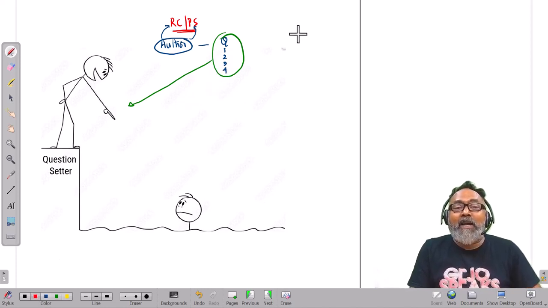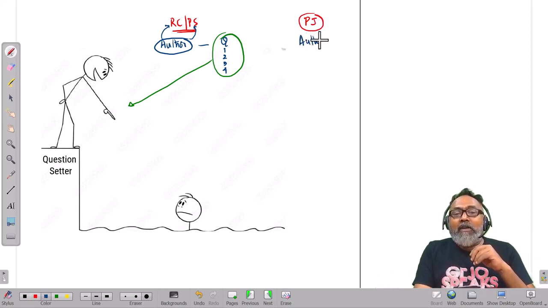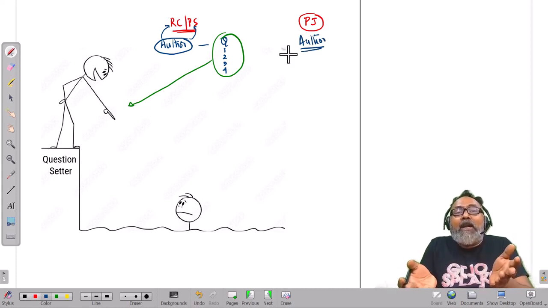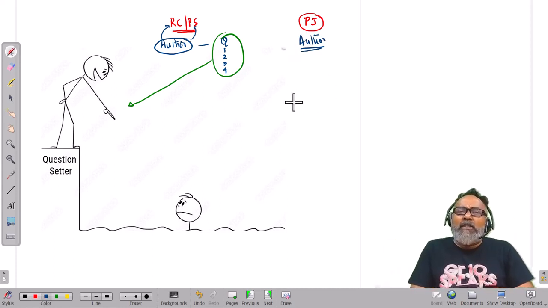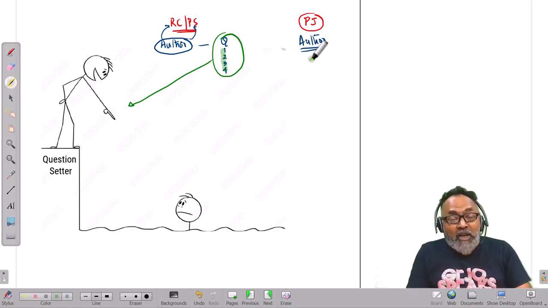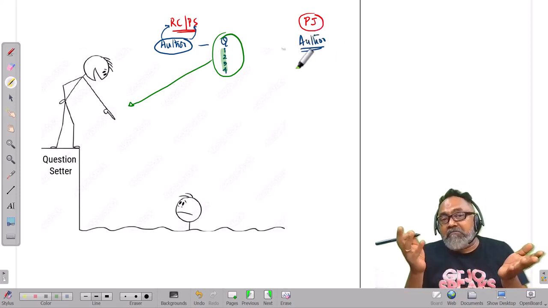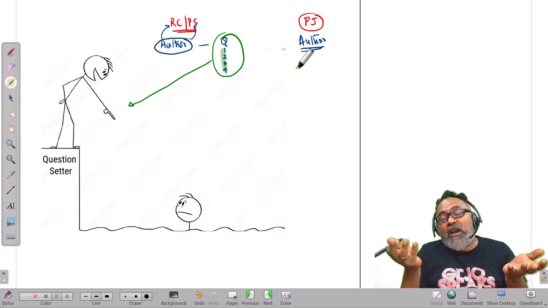But when it comes to paragraph jumble, where do we find the question setter? All we have is the author. All we have is that paragraph. All the question setter has done is to arrange it in some random order and give it to you. Is the question setter really involved? Should we care? Actually, we should not care, because we don't know what the question setter is actually trying to do. But here we exactly know what the question setter is trying to do. Here we cannot know what the question setter is trying to do, but the question setter is still involved. We'll ignore it, but they are involved.